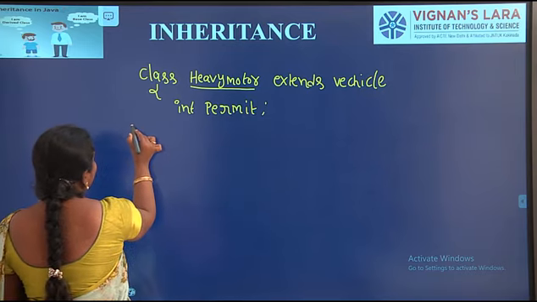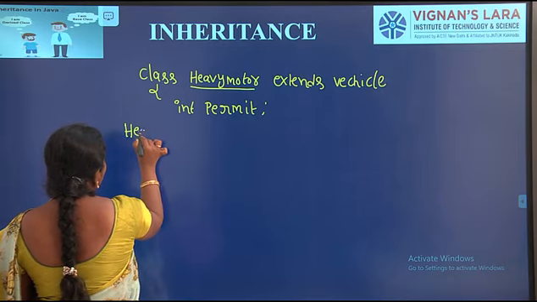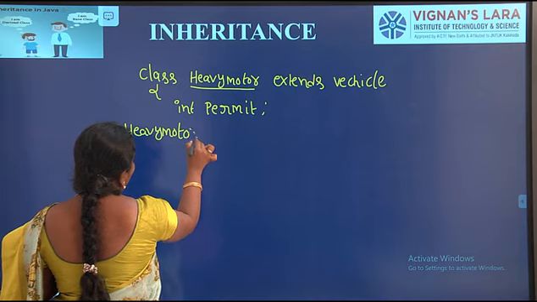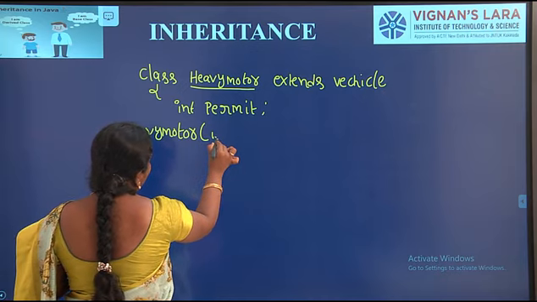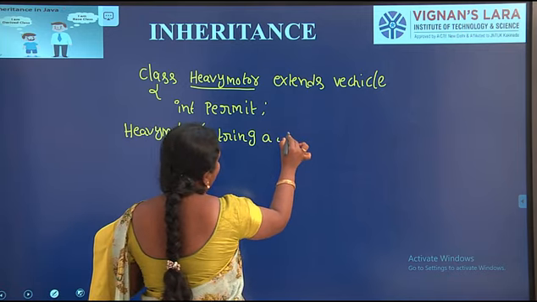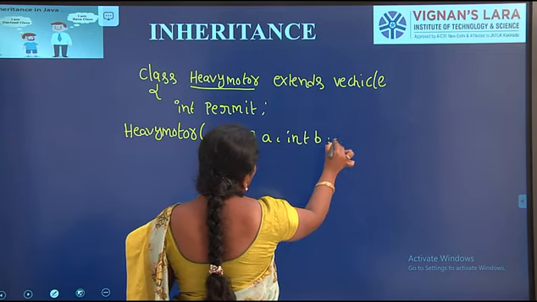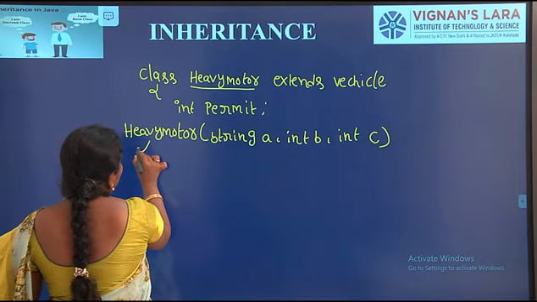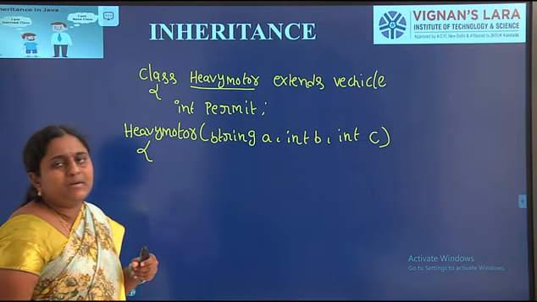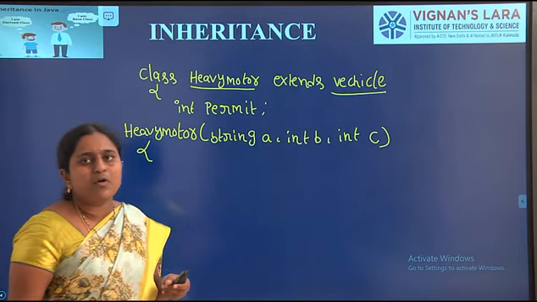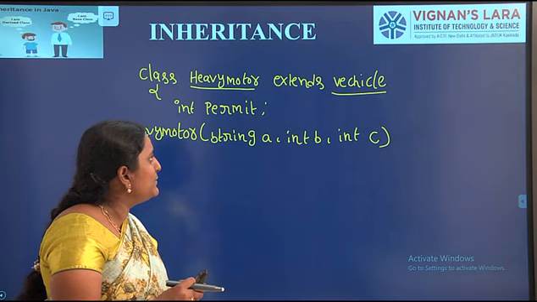Here I am generating the heavy motor constructor. Constructor name is the same as the class name. Heavy motor takes String A, int B, int C. Already the A and B properties, vehicle name and number of wheels, are available in the superclass.